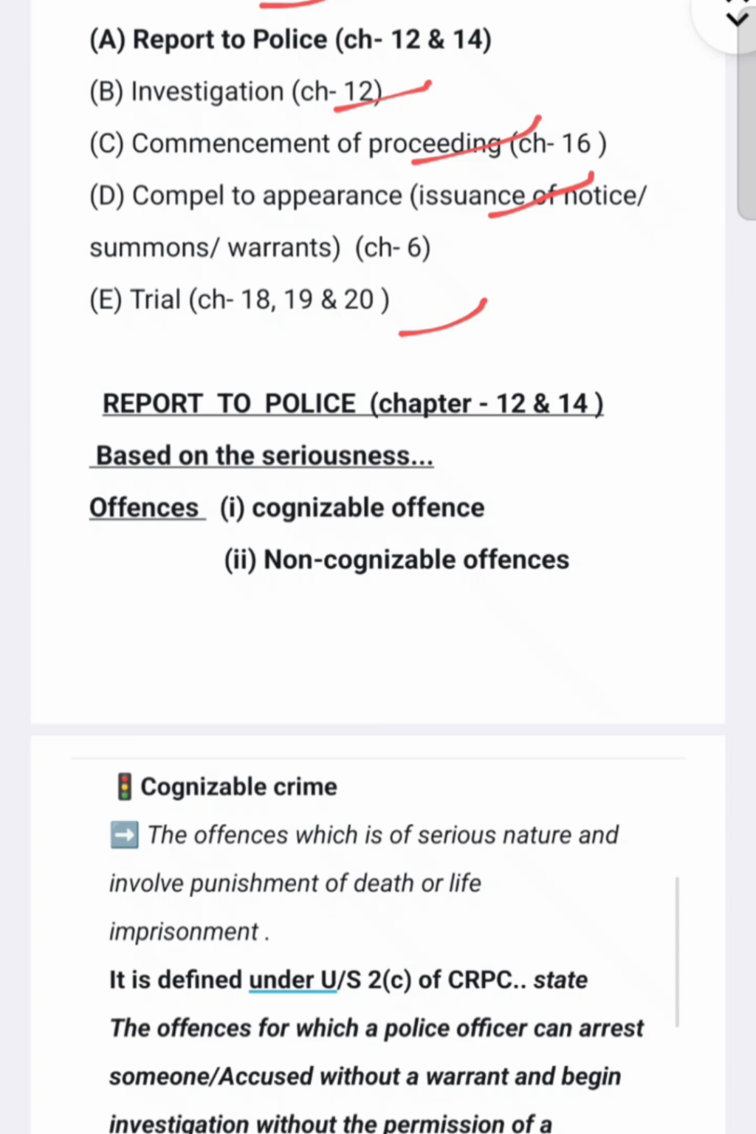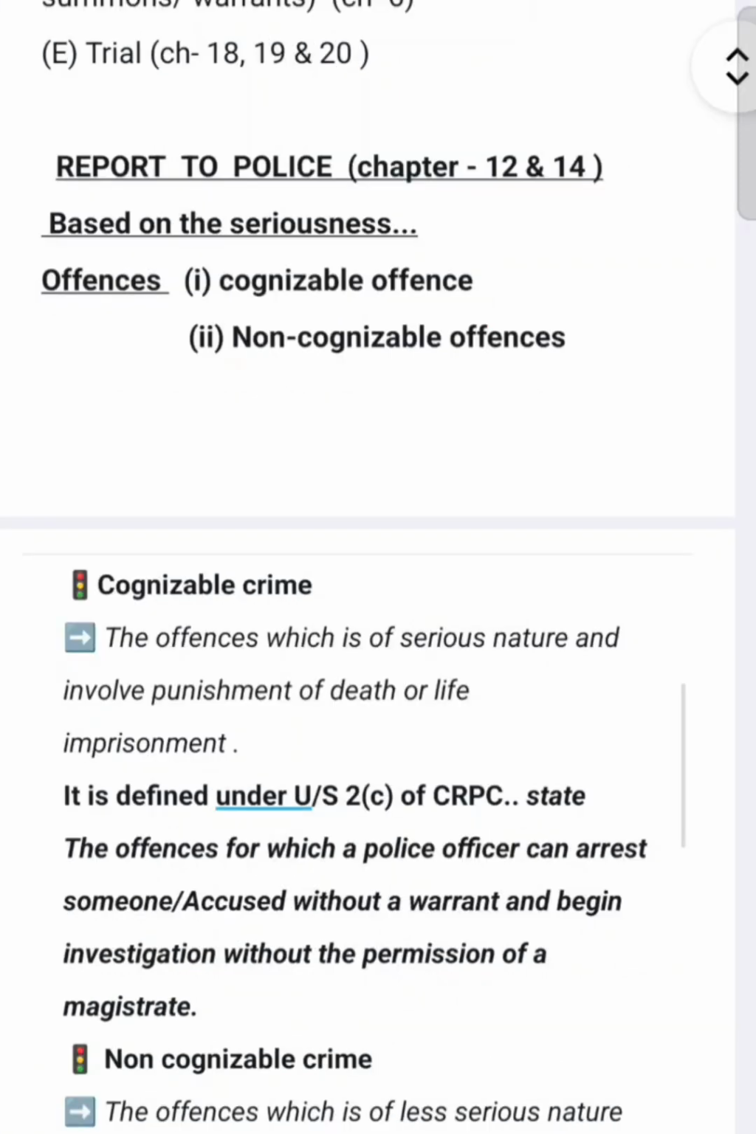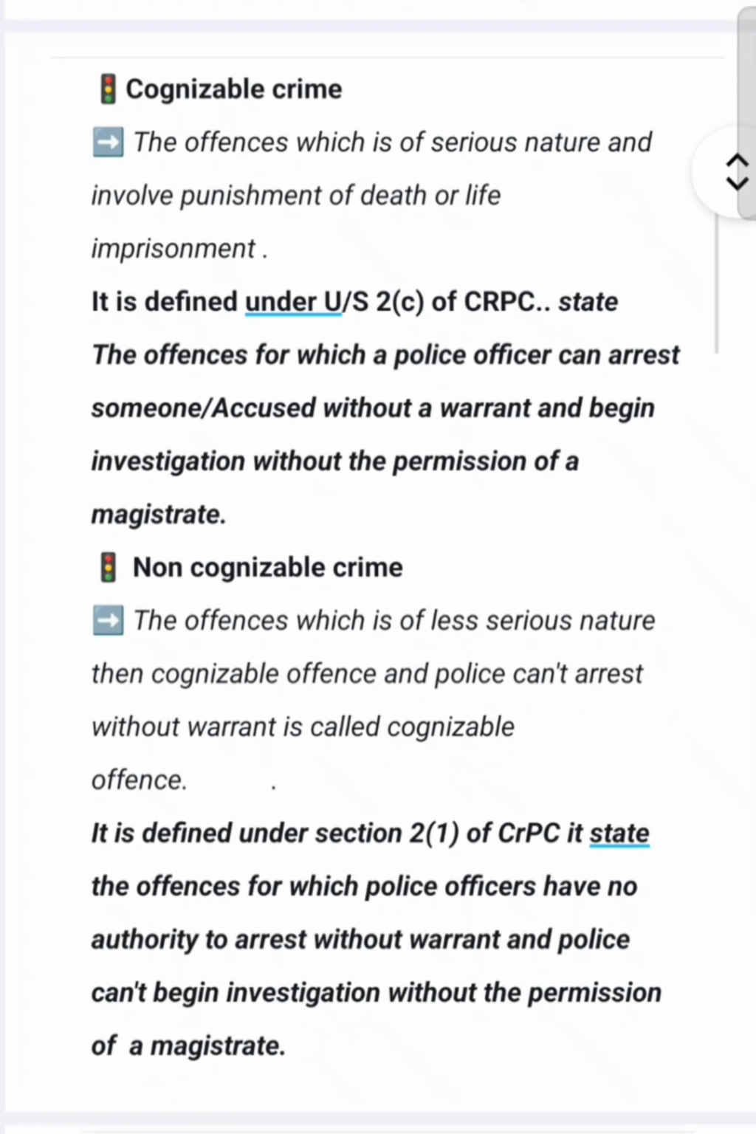Before we go further to report to police, we should first know that on the basis of seriousness the offense is divided into two categories: cognizable offense and non-cognizable offense. This division is very important in CRPC as the manner of arrest and the manner of investigation are different under these two categories. First, we have to know the cognizable offense.